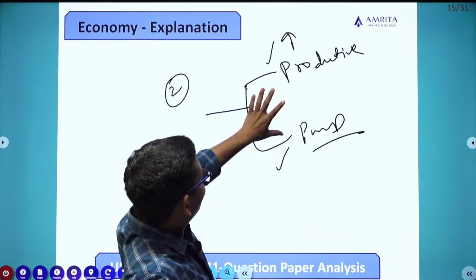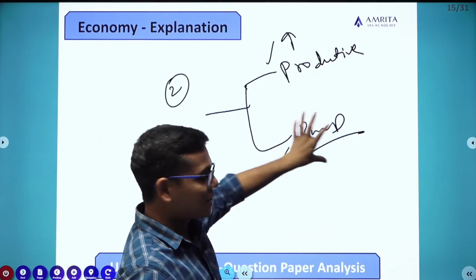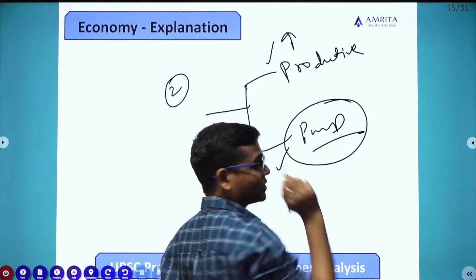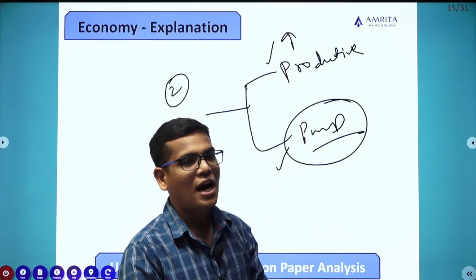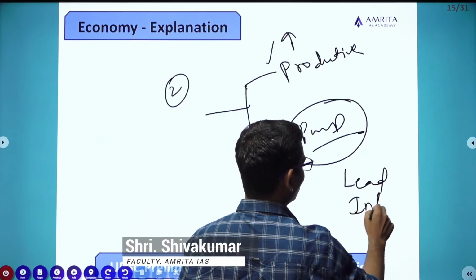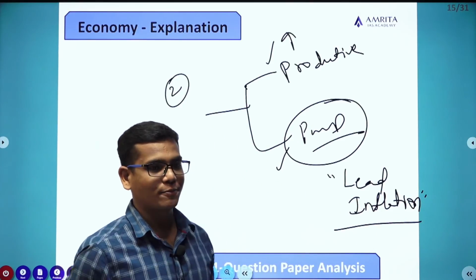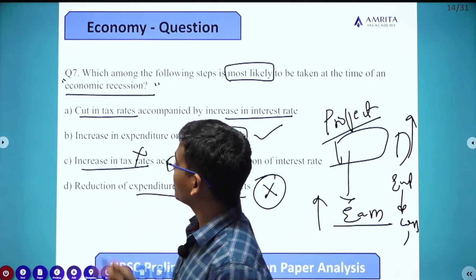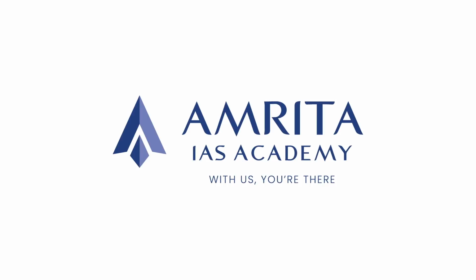So if you get an option like spending more money on productive assets or government projects versus simply pumping money into the economy, the latter is also a good thing but not as effective as the first method. The first one is the most suitable and appropriate, because the second may lead to inflation if the money is not used properly. That is one thing you need to understand. So option B is the answer. Amrita IAS Academy.